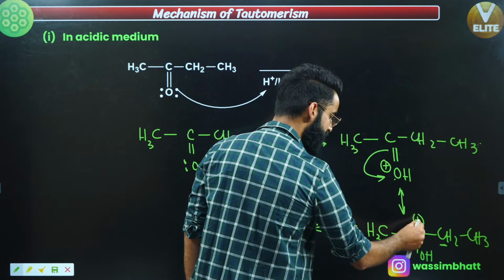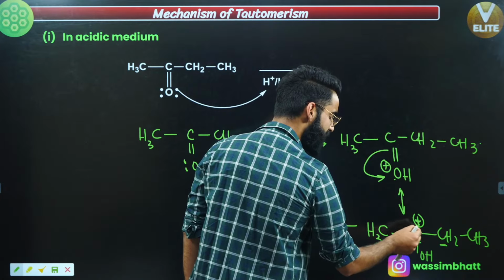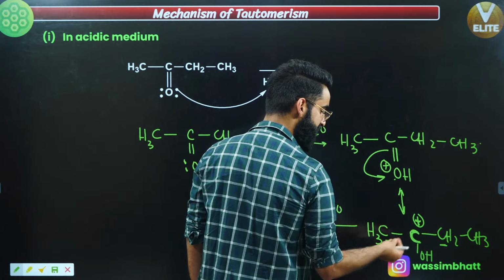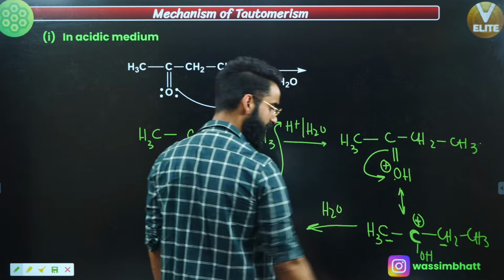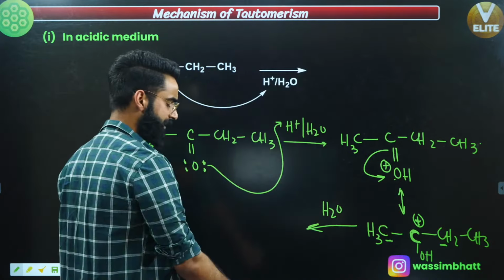Positive charge on this carbon. The carbons which are going to be attached with this carbon, those are called alpha carbons. So this one and this one, these are alpha carbons. So these 3 are alpha hydrogens, these 3 are alpha hydrogens, correct?